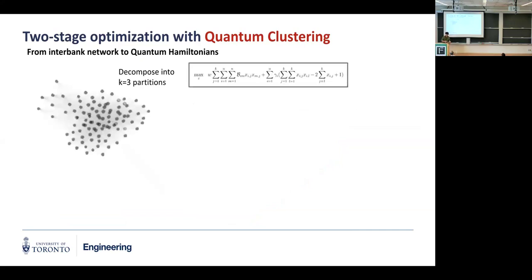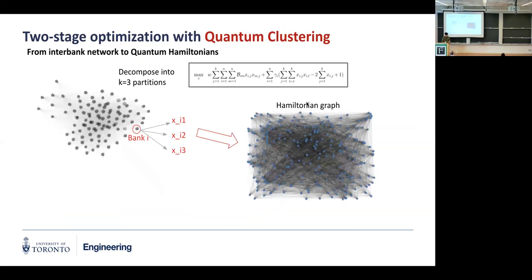Now each bank i gets mapped to 3 binary decision variables: if bank i is in cluster 1, if bank i is in cluster 2, and if bank i is in cluster 3. That gives us a Hamiltonian, which is similar to the QUBO, but you need to transform your decision variables to be -1 and 1, so that you have a direct correspondence between each spin particle and the system variable. And then we can use this Hamiltonian, which is just related to this QUBO formulation, as the final Hamiltonian of your quantum annealing process.